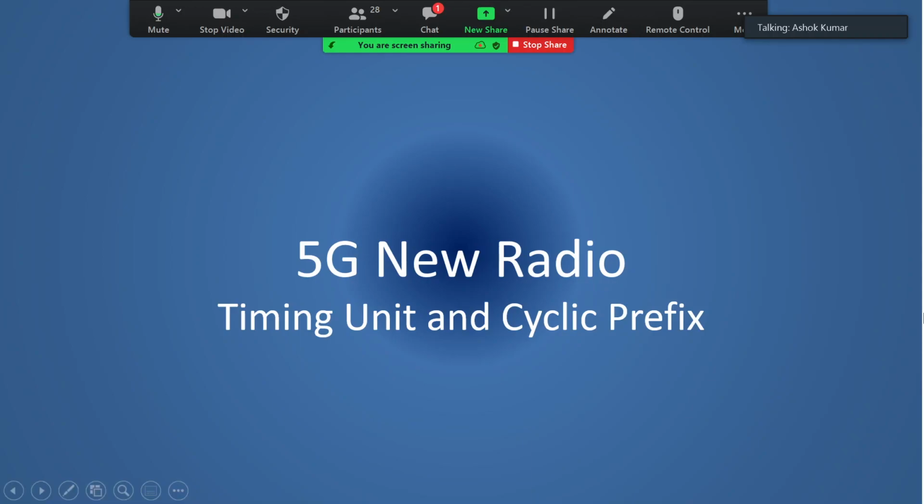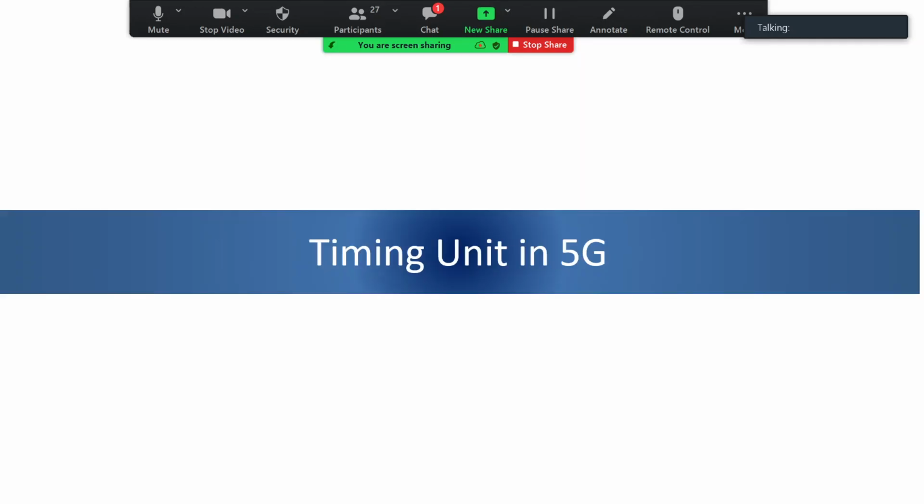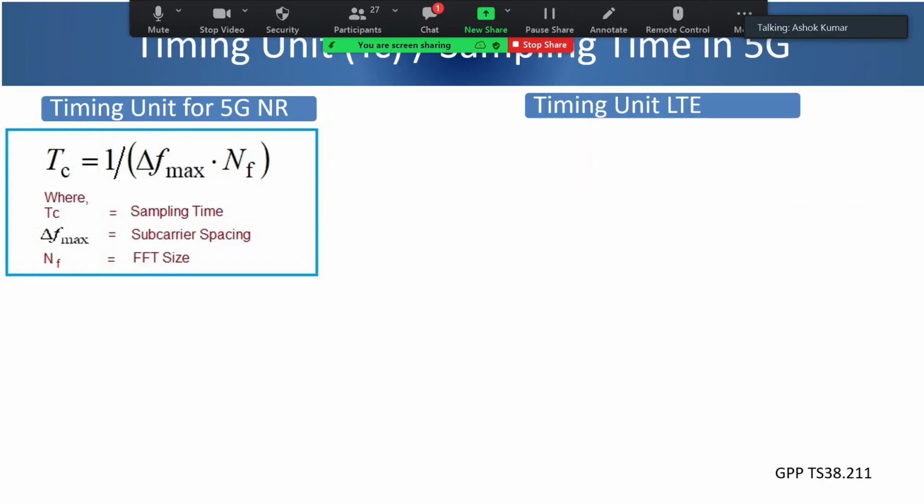So the first topic which we'll be covering is 5G new radio timing unit and cyclic prefix. So let us start with timing unit in 5G. So what is timing unit? Timing unit is nothing but the sampling time. You might have heard sampling rate and sampling time. So basically timing unit is nothing but the sampling time which is there in the 5G.